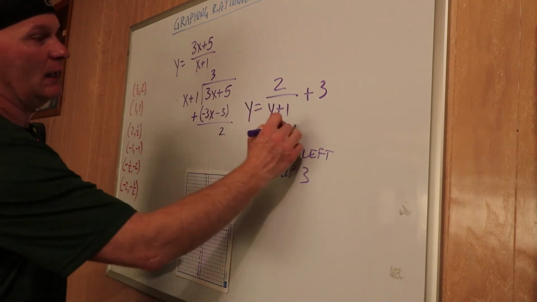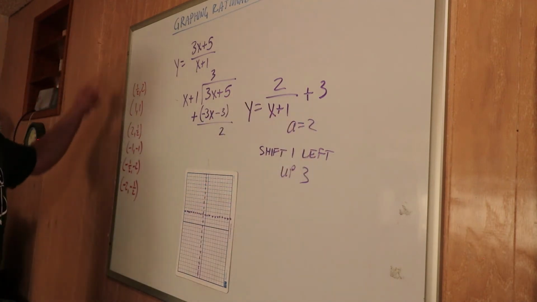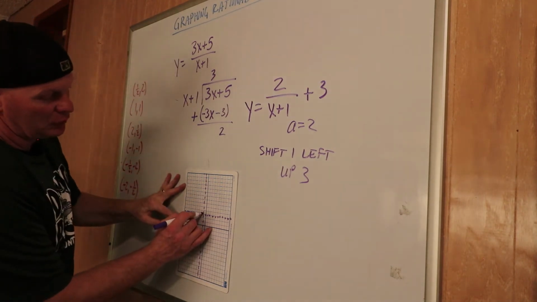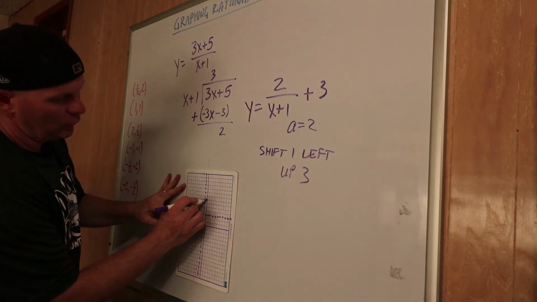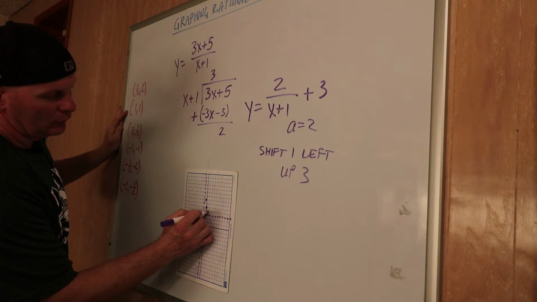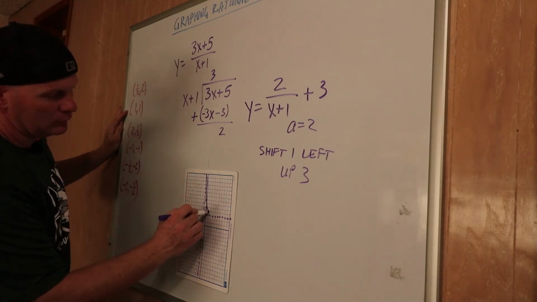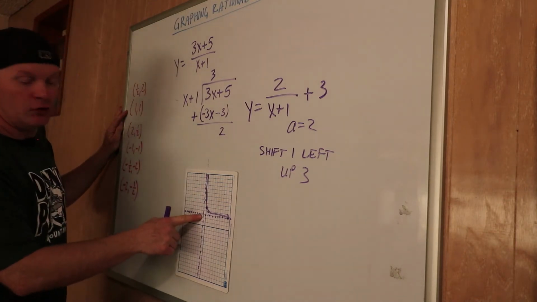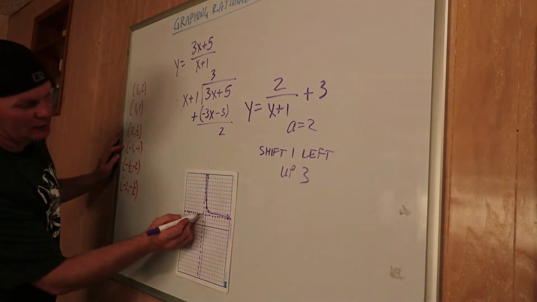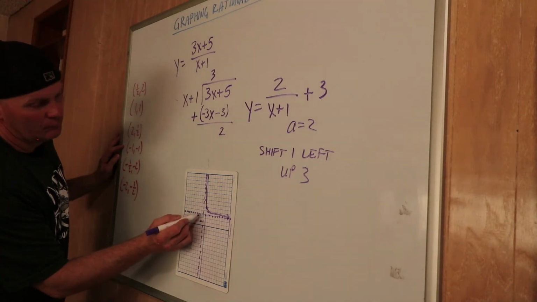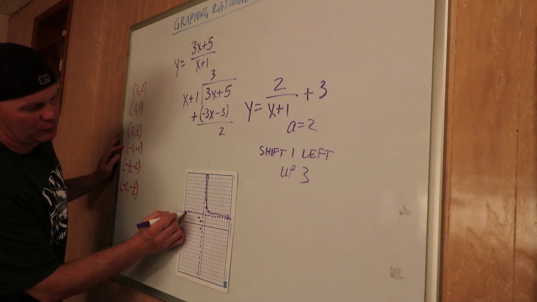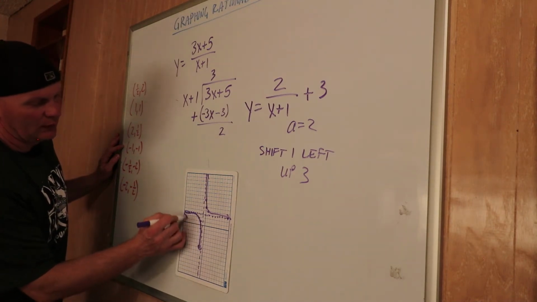Now we're going to take our a equals 2. So we're going to take all these numbers, multiply the y values by 2. So instead of over a half up 2, from the new origin, I'm going to go over half up 4. And then instead of 1, 1, I'm going to go over 1 up 2, and over 2 up 1. Okay, notice I did all those moves from the new origin, not from the original one, not from 0, 0. I went from there. And then same thing here, negative 1, negative 2, negative 2, negative 1, and negative 1/2, negative 4. There's my graph.